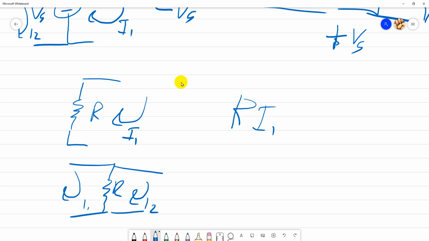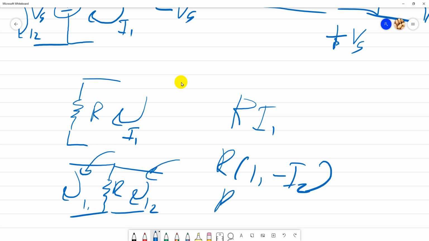Then the voltage here is R(I1 minus I2) if you do the mesh at I1, but if you do the mesh at I2, it is R(I2 minus I1).